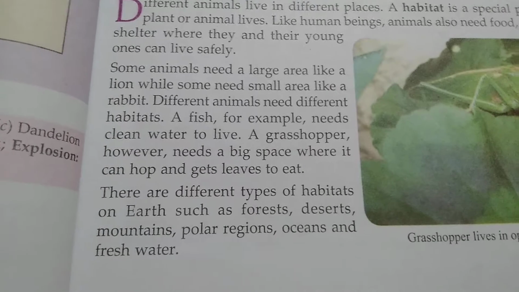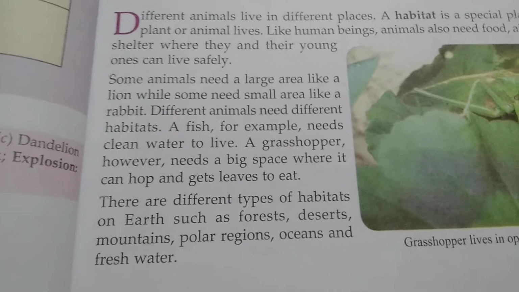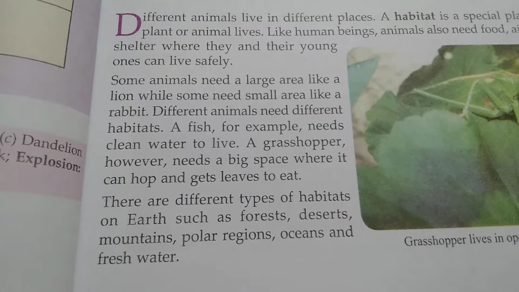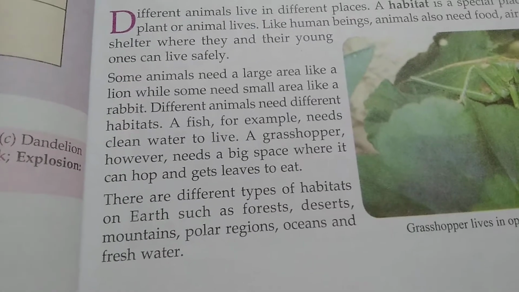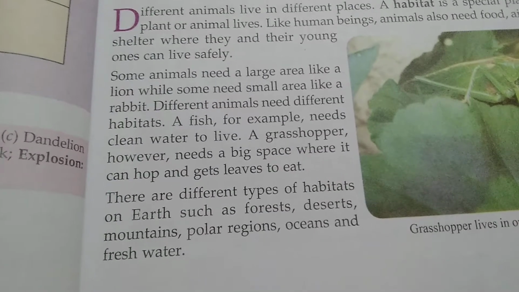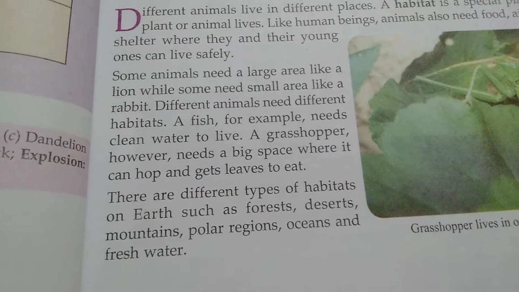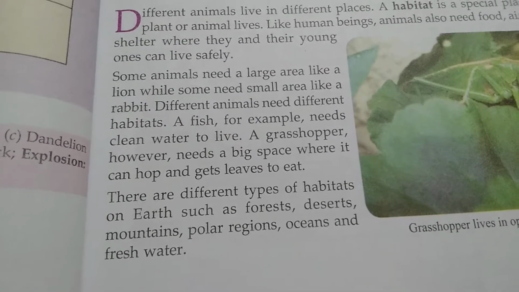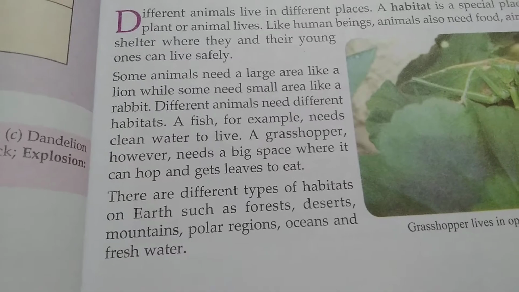There are different types of habitats on earth, such as forests, deserts, mountains, polar regions. Polar regions means North Pole and South Pole, where it is very cold. Oceans and freshwater.